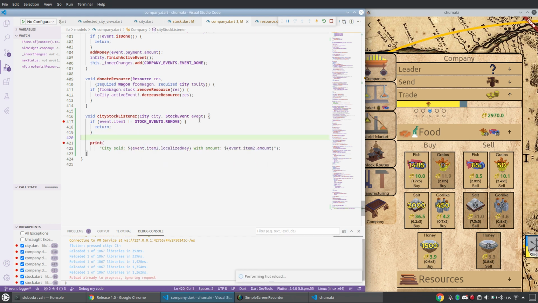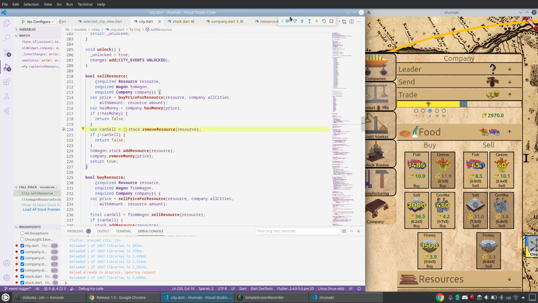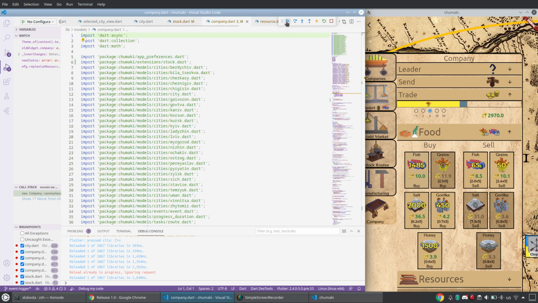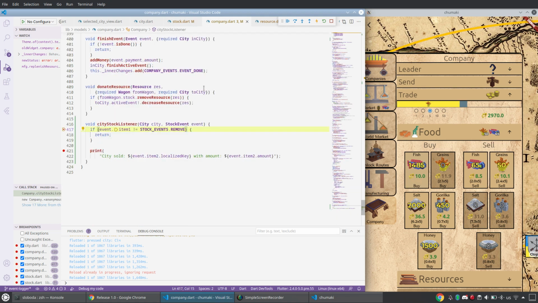Just like it makes no sense to compare a tuple to another type. Yeah, so the Flutter code was correct. And let me guess now. Remove resource. And let me see where that did it go? Yeah, city stock listener. Now I passed this check.